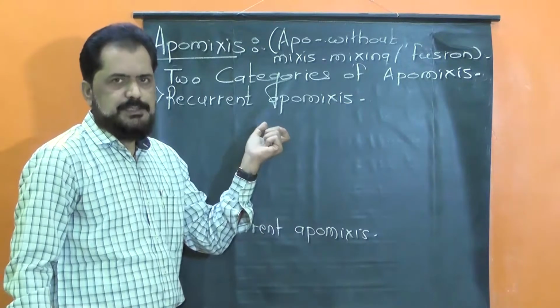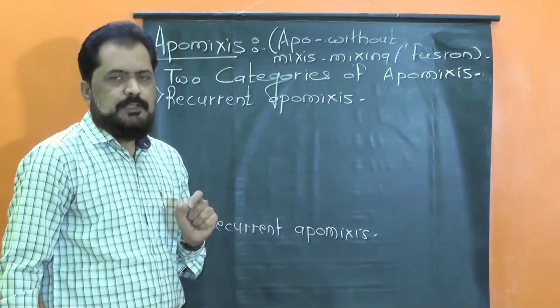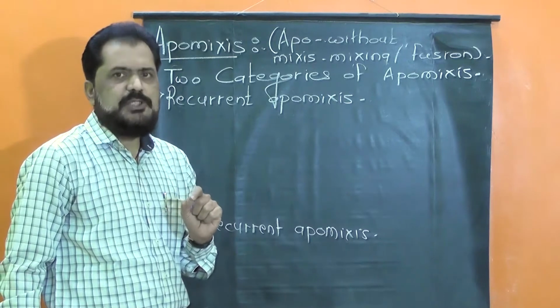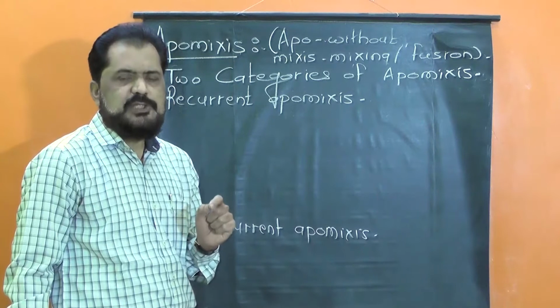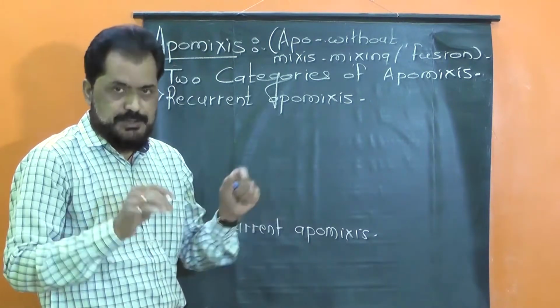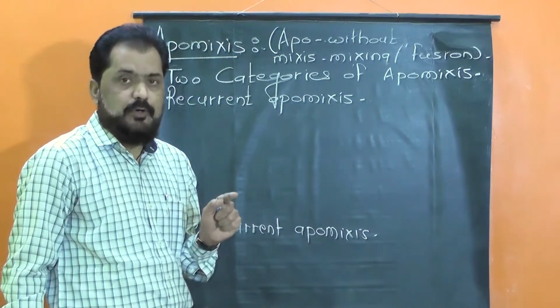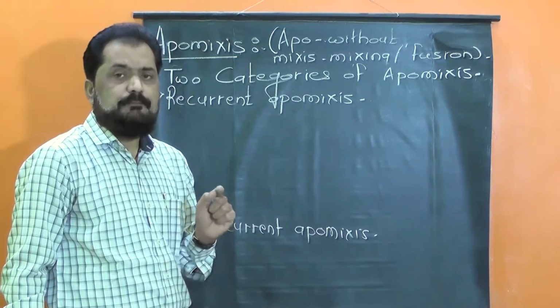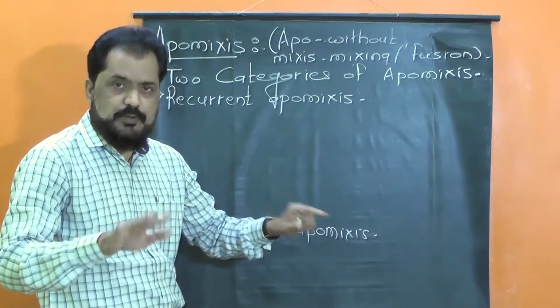Recurrent apomixis is the process in which the embryo sac is formed from the diploid megaspore mother cell without meiosis.